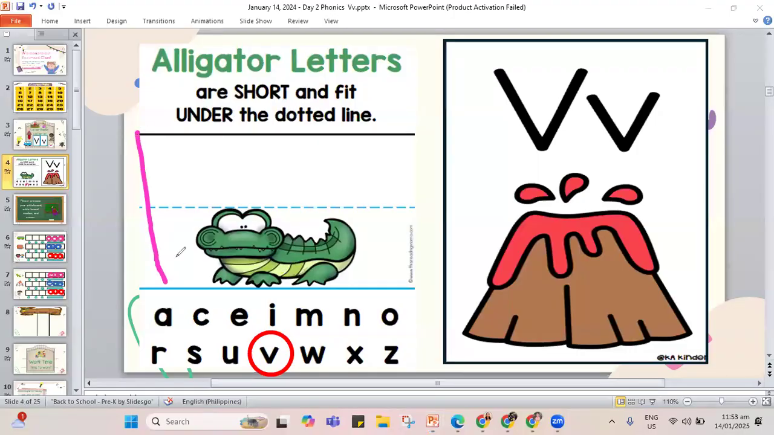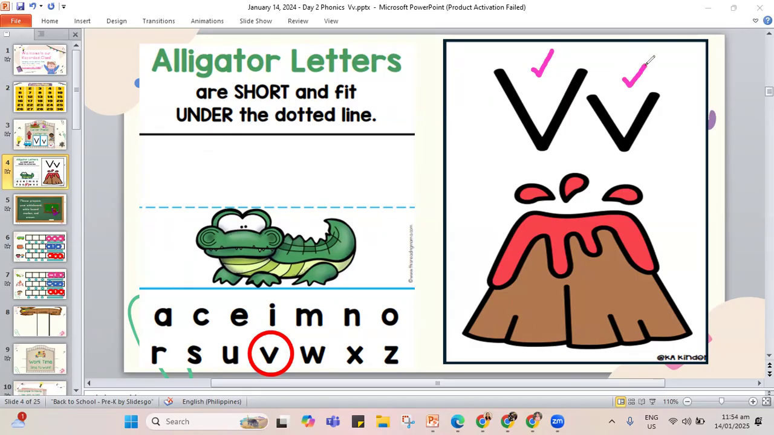Go down and up, capital V. Your lowercase letter V under the dotted line, go down and up. That's your lowercase letter V. Let me erase this one, and an example of our letter V here, we have our volcano. So this is capital V and this is our lowercase letter V.